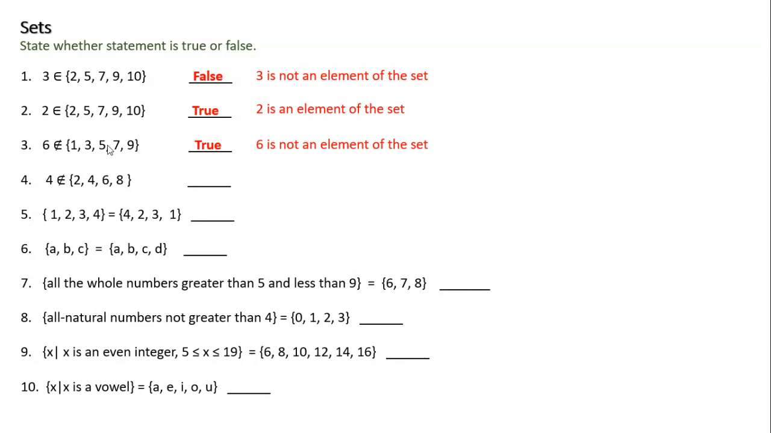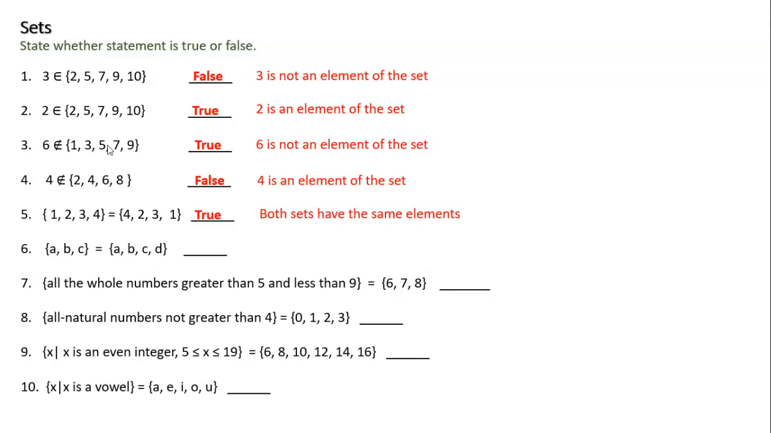How about number 4? 4 is not an element of {2, 4, 6, 8}. This is a false statement because the set does have that element 4. So this would be false because 4 is an element of the set. Okay. How about 5? I have a list, only 1, 2, 3, 4. Is this equal to {4, 2, 3, 1}? The answer is yes, because both sets have 4 elements and both sets have the same elements. They both have the 1, 2, 3, 4. The other one just is in a different order, but they're all there. So this is a true statement because both sets have the same elements.